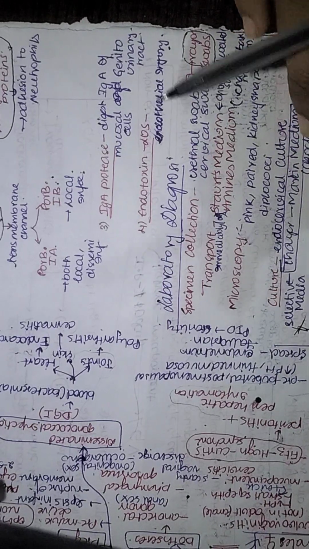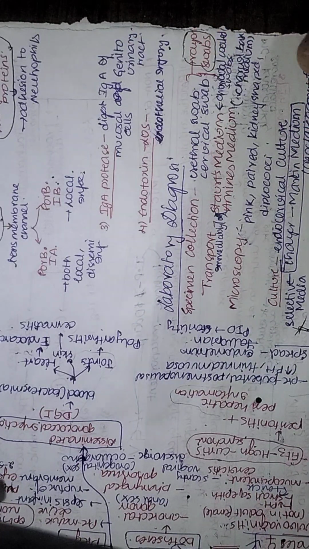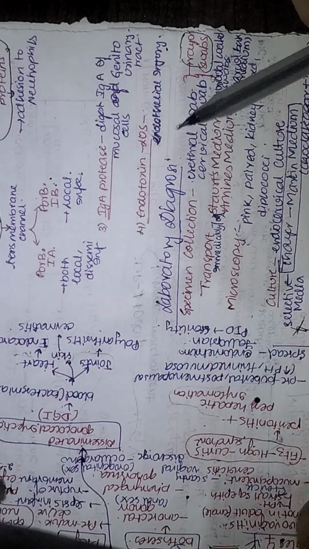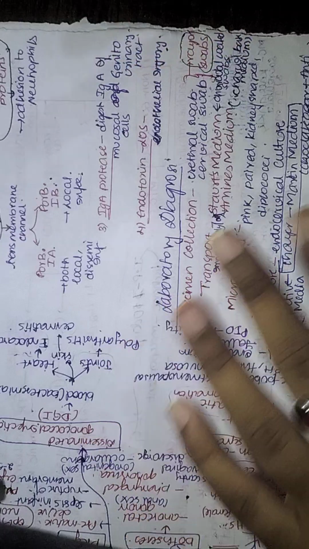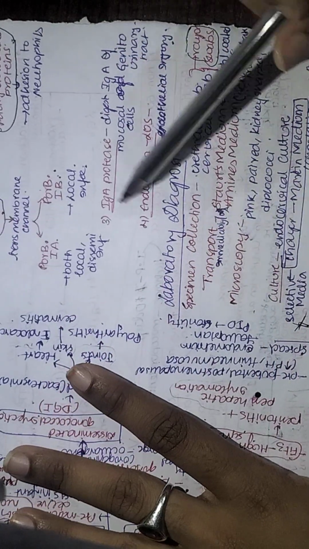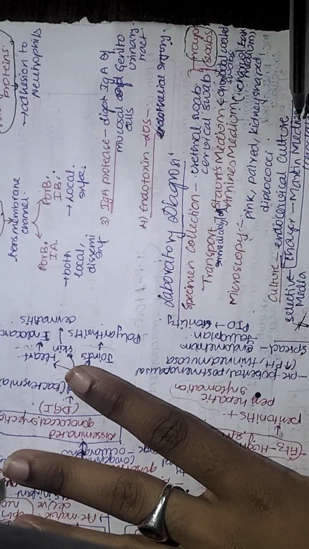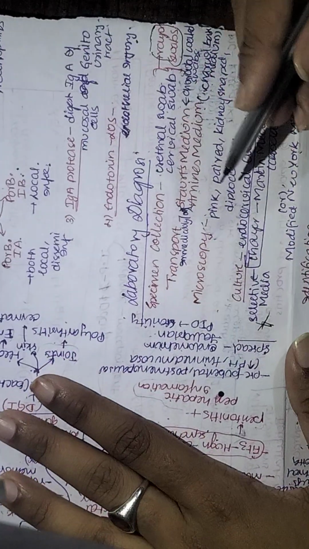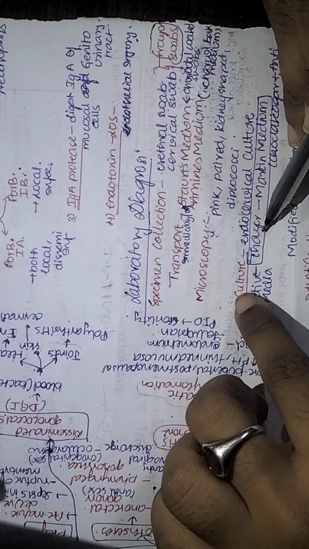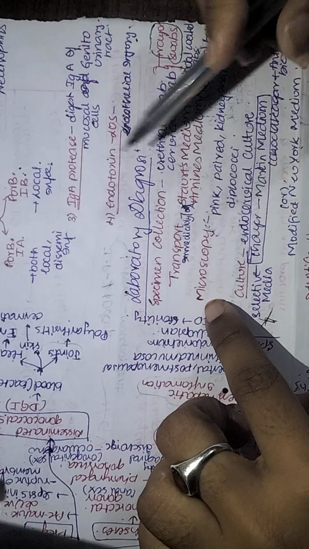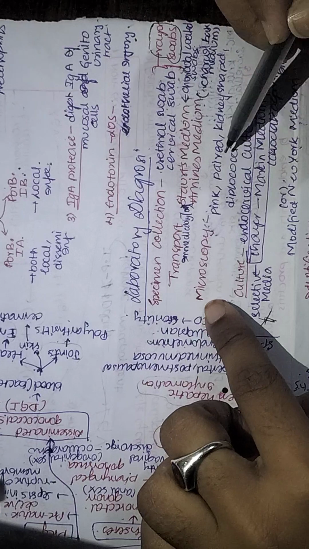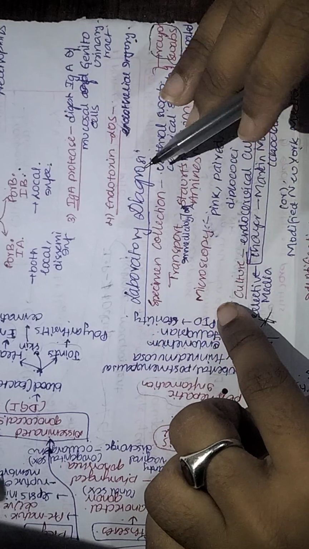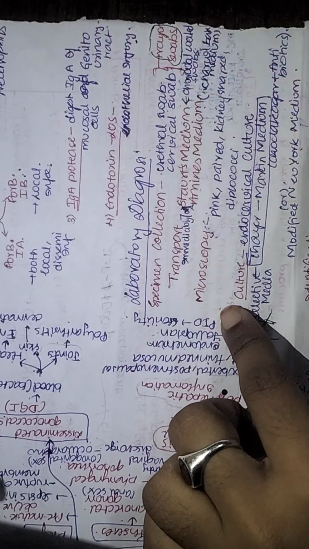So these are considered the selective media for growing Neisseria gonorrhoeae. A selective medium is something used to grow only a particular bacterium and not allow other bacteria to grow. In the case of Neisseria gonorrhoeae, we use Thayer-Martin medium, which helps only the growth of gonococcus and no other bacteria. Next, after culture, you can do the culture smear. Again you Gram stain it, and you find the same features of pink, kidney-shaped diplococci. And they are non-motile, since they are cocci.